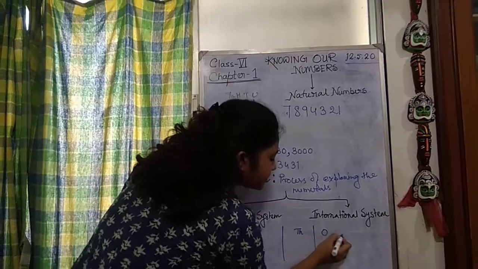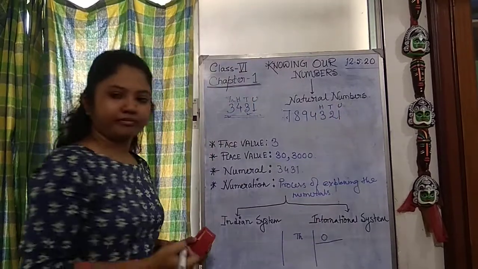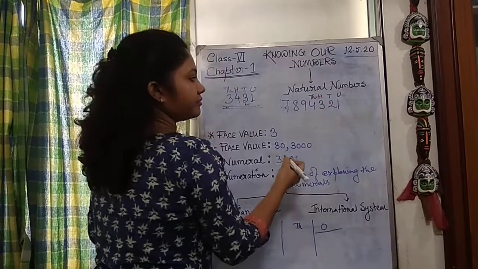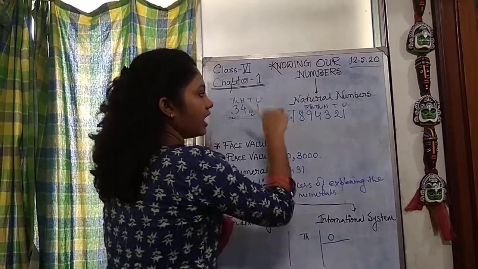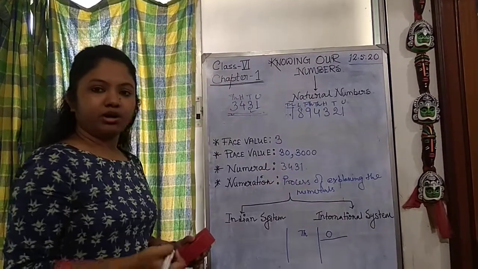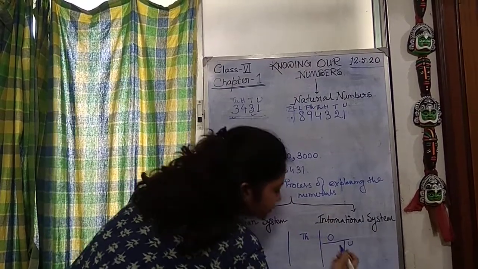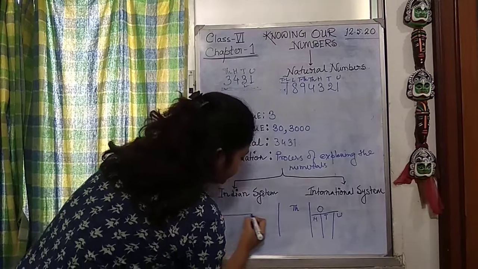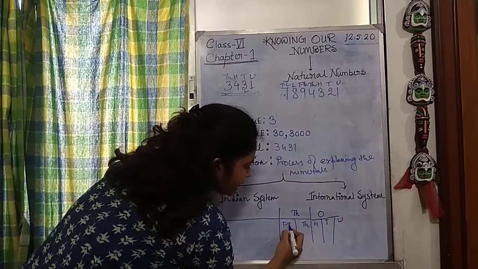The ones place contains units, tens, and 100. The thousand place contains 1000 and 10,000 in the Indian system. Then again, a lakh and 10 lakh.